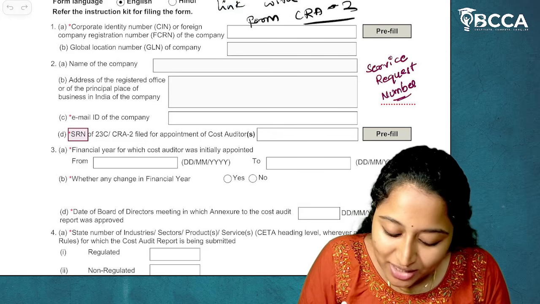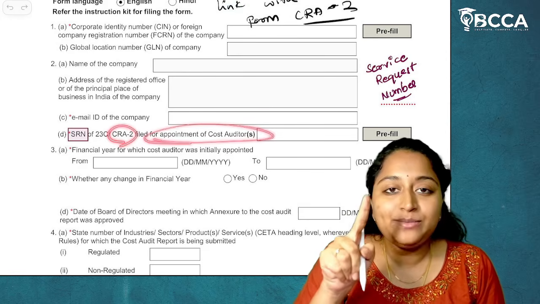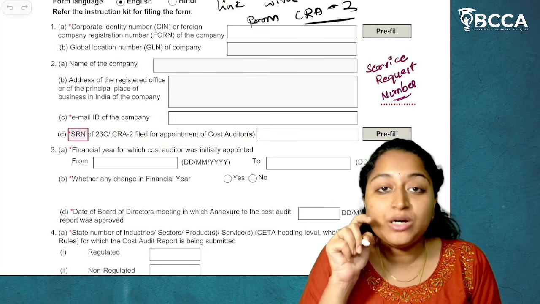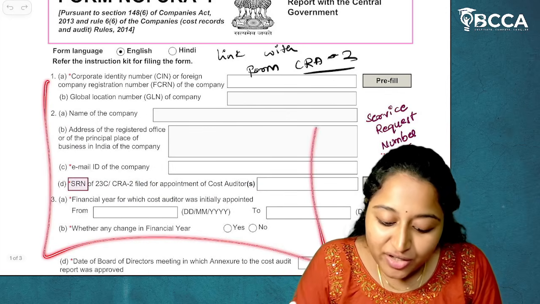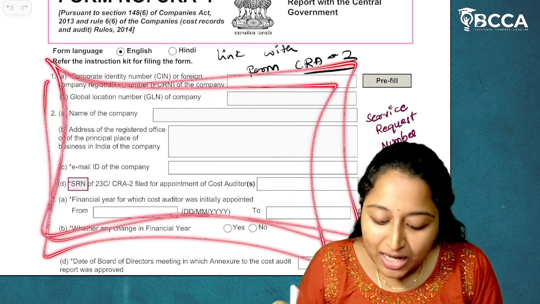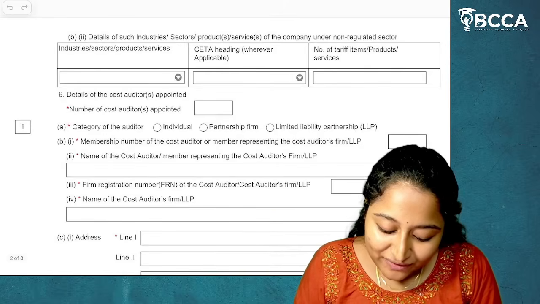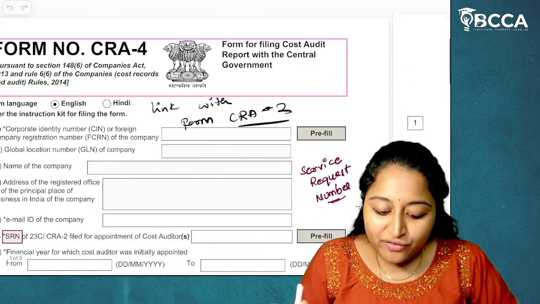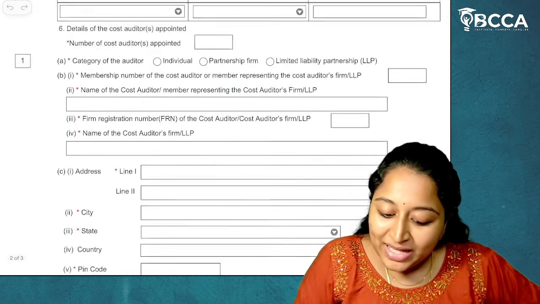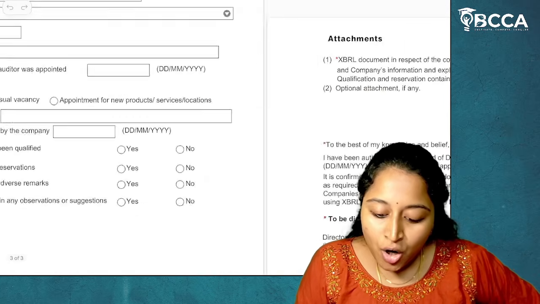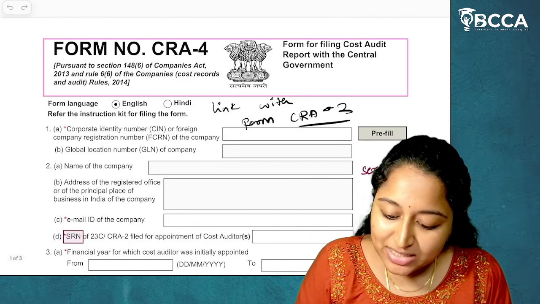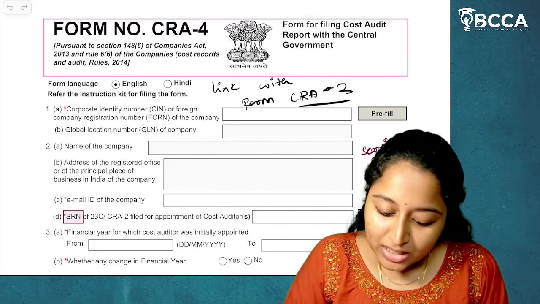So, see here, the CRA2 filed for the appointment of cost auditor, that is called a service request number. Now, this will be given under general information of the company. And after that only we'll go for general details of the cost auditor. First, it will be related to the company. Then it will be related to the auditor. After that, there will be attachments. Okay, this is about Form CRA4.